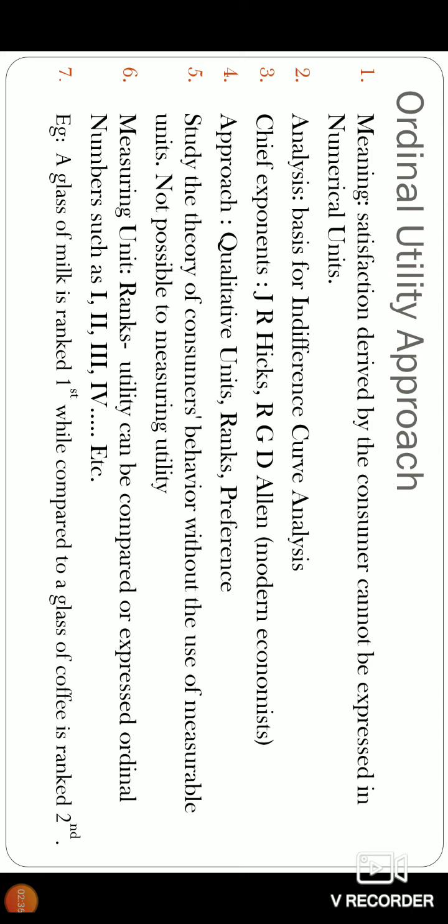The approach has qualitative units, or ranks preferences. Utility is expressed in qualitative units, or utility can be ranked. So you can rank the food items you like, you can rank the colors you like, and give preferences: what you give more priority, and lesser priorities. You can arrange them in order, but you can't measure how many utils they have.